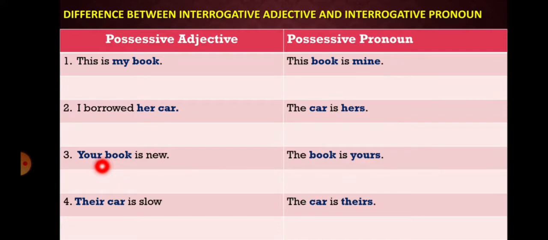In possessive adjective, your book is new. Here, the noun book is near to the possessive word your. In possessive pronoun, the book is yours. The noun book is far away from the possessive word yours. Their car is slow. So here, the noun car is near to the possessive word their. The car is theirs. Here, in possessive pronoun, the noun car is far away from the possessive word theirs.